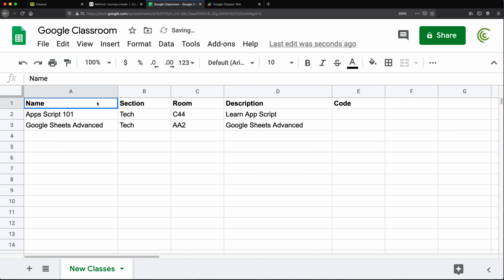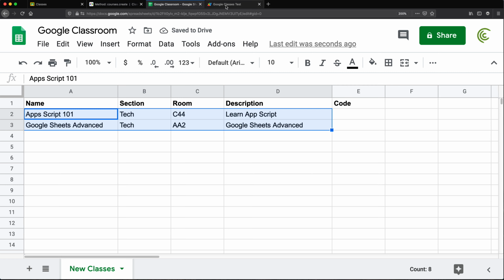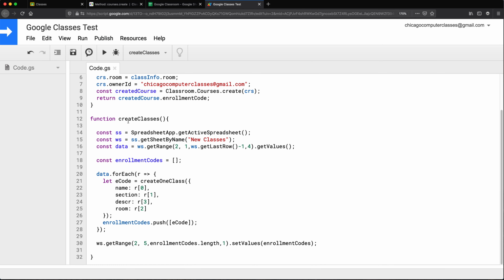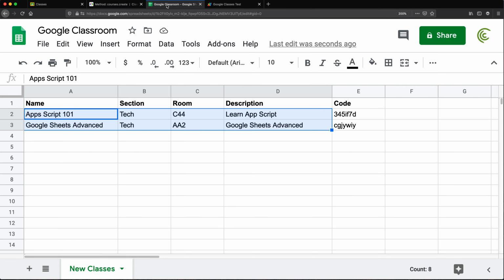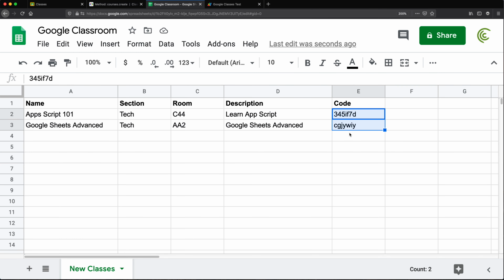So to test this, let me go back and change some of these things. Okay, so let's try this out. So we have some data here. Let's go and run our function to see what happens. Create classes. We're going to run this. So no errors. That's a good sign. Let's go and check out the spreadsheet. We do have some codes. Now let's go just confirm this is correct.